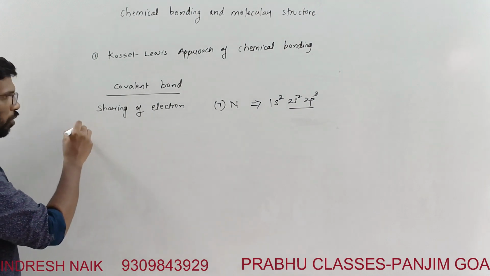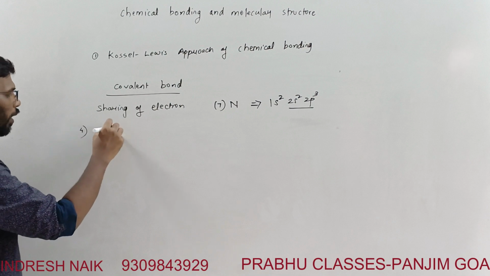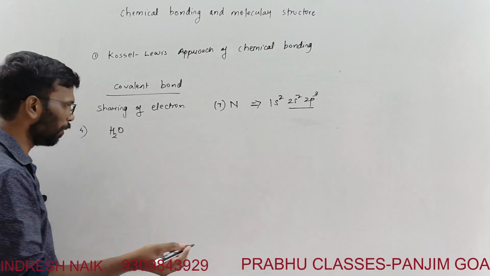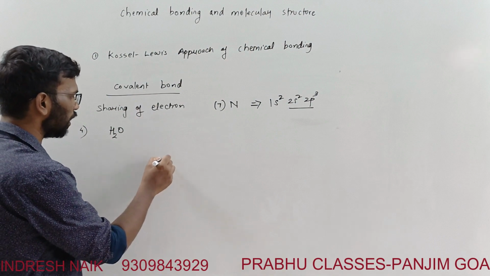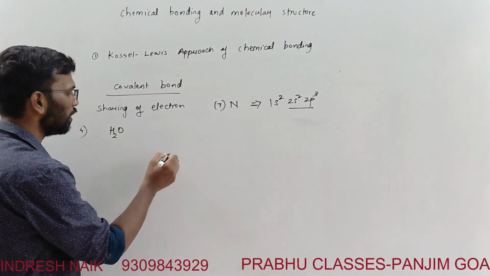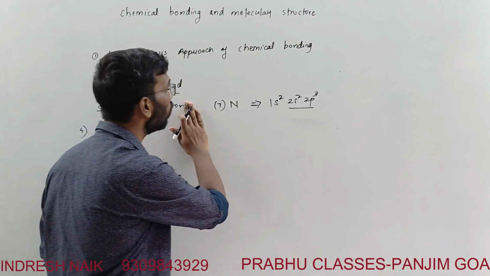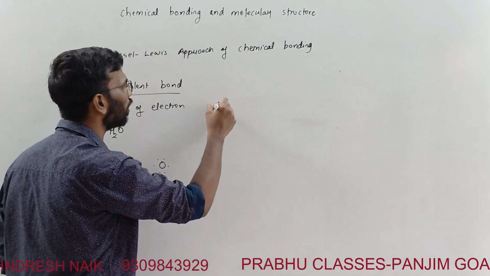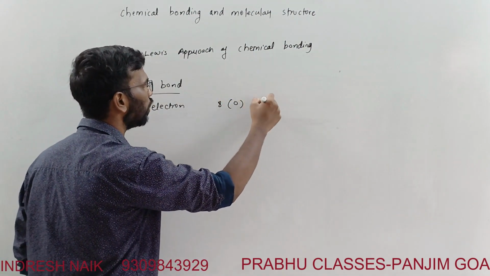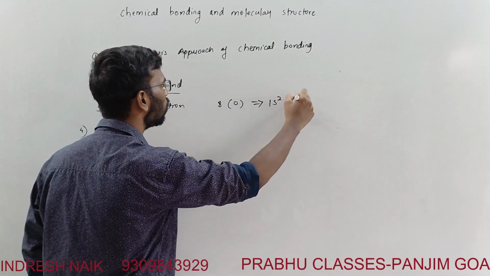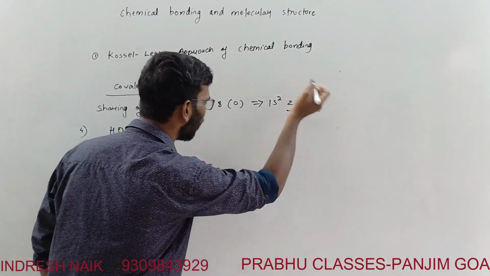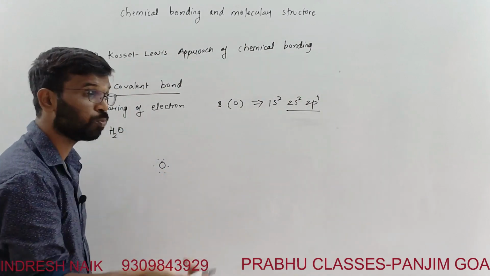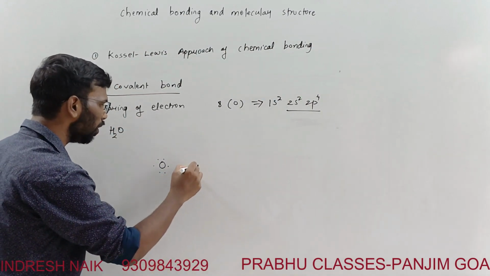We'll take a water molecule, H2O. Simplest. Oxygen has 6 electrons, 1, 2, 3, 4, 5, 6. 6 electrons means I am talking of the valence electrons. Oxygen's atomic number is 8, so it is 1s2, 2s2, 2p4. Valence electrons are 6 over here. It requires 2 more, so it will take from the hydrogen.